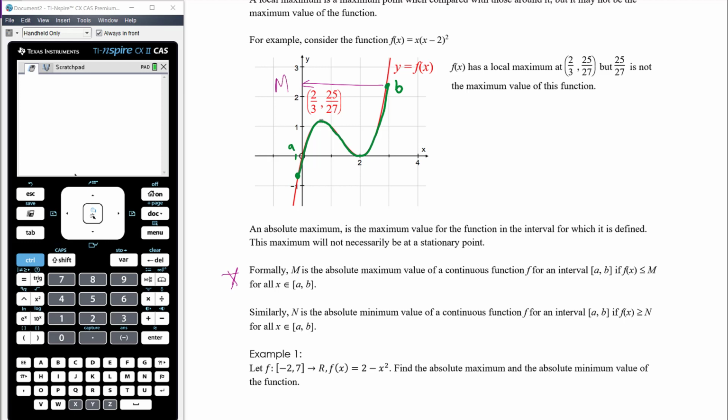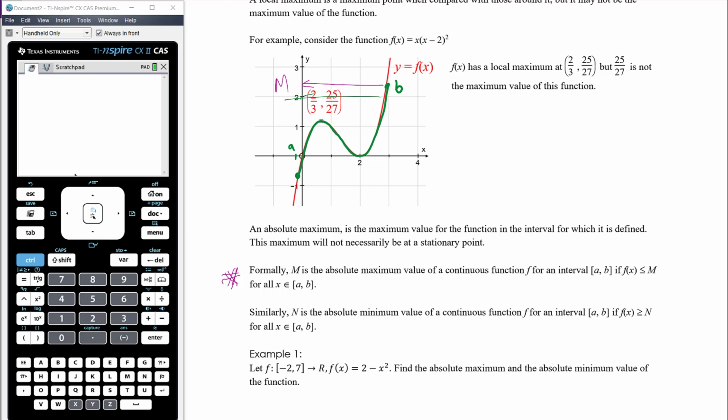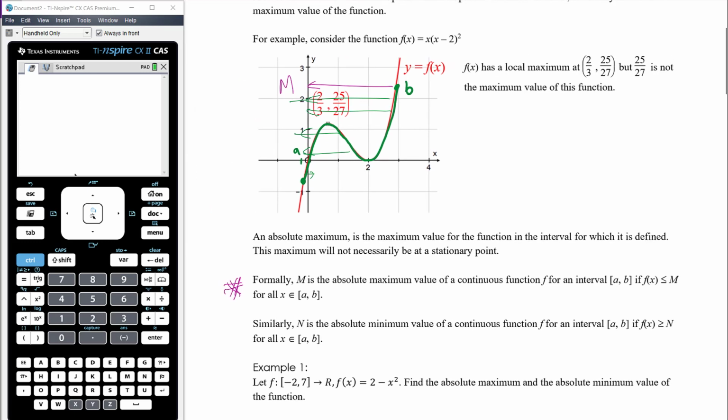Now, that's not a universally understood notation. You wouldn't just write capital M to mean absolute maximum value for any function unless you've defined it, but it's defined in this sentence. So m is the absolute maximum value over the interval a to b if f of x is less than or equal to m for all x values, and that is true. The value of the function is less than or equal to that value of m for every x value in this interval a to b. The whole function is below m. If you were to draw the line y equals m, the whole green function would sit on or below that, which it does.